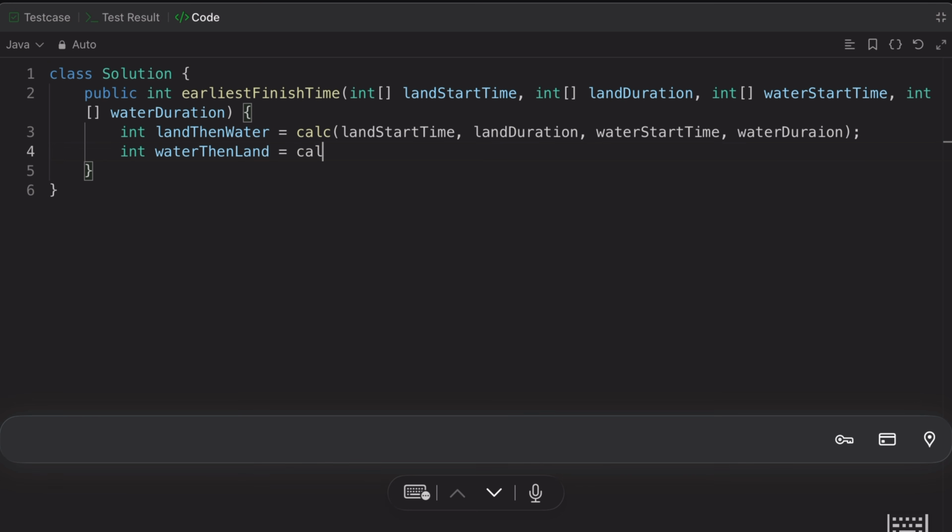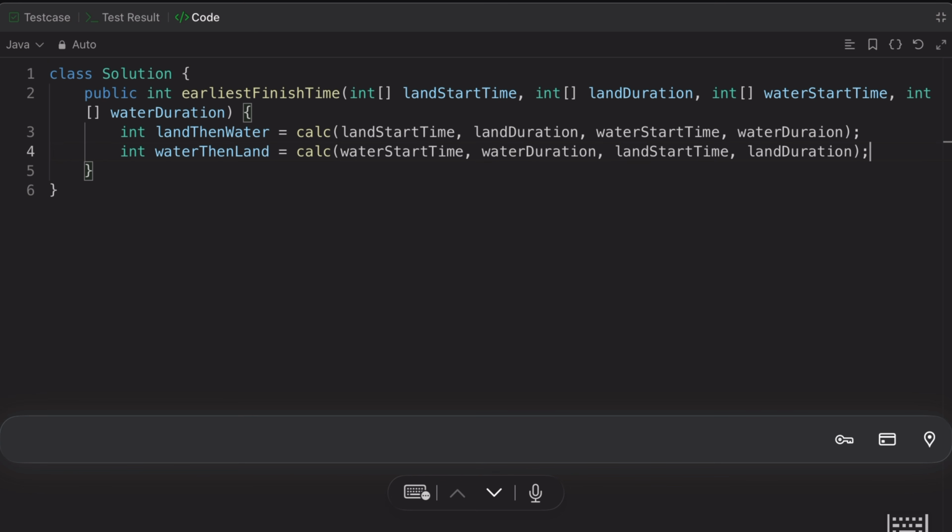We will pass the water start time, first the water start time, then the water duration, then what we have is the land start time and the land duration. Okay, guys, we have talked about these two things we need to do, right?